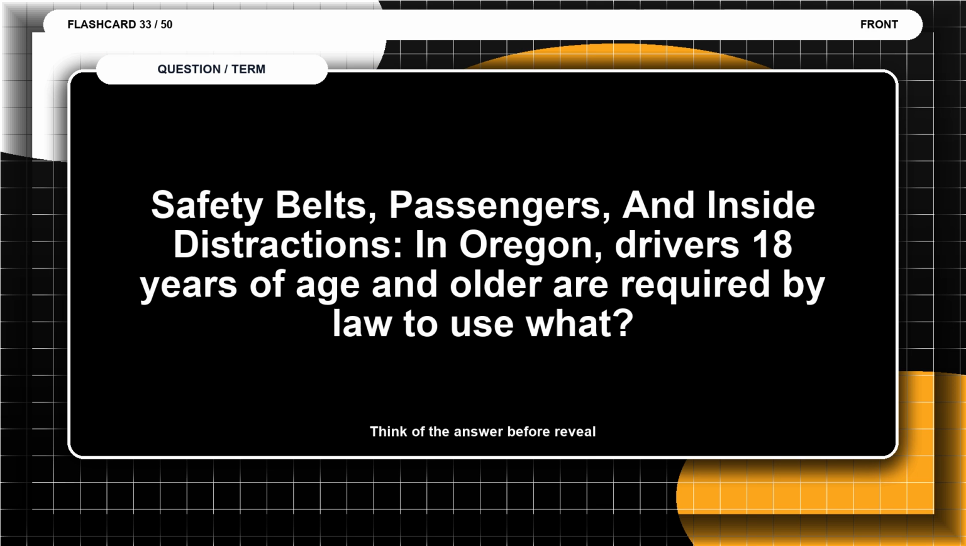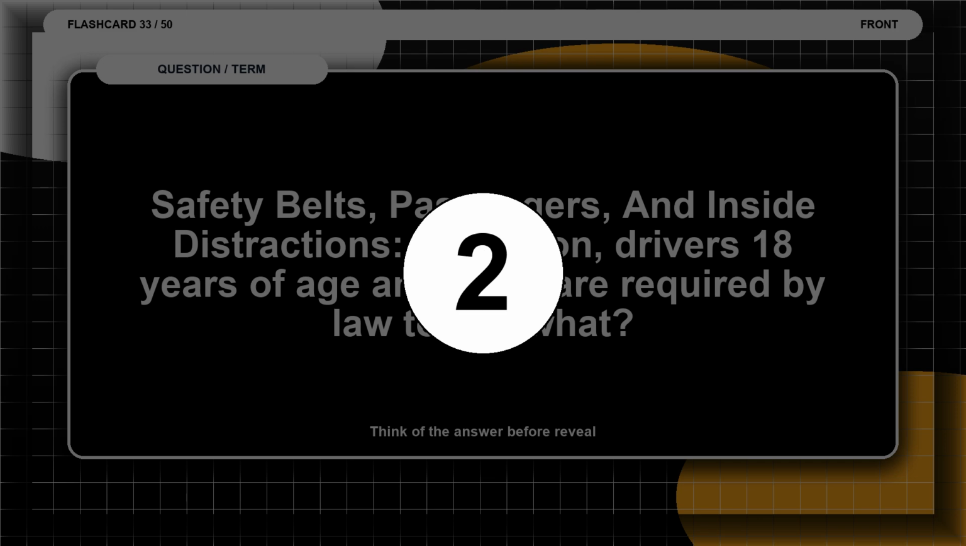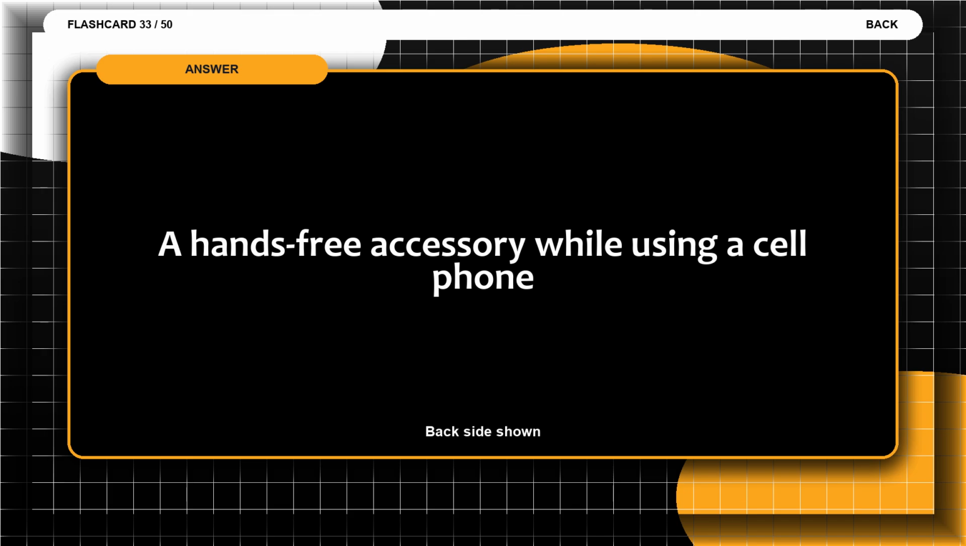Flashcard 33. Safety belts, passengers, and inside distractions. In Oregon, drivers 18 years of age and older are required by law to use what? Think of the answer before the reveal. The answer is a hands-free accessory while using a cell phone.